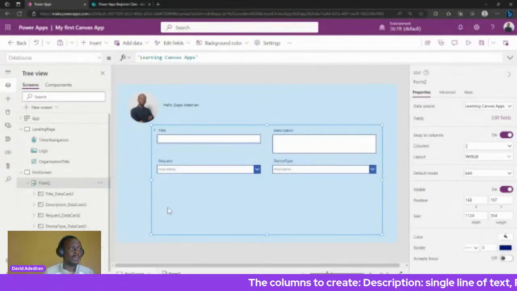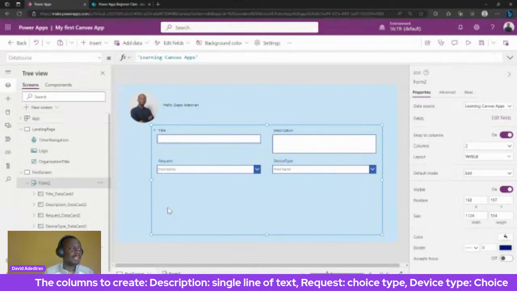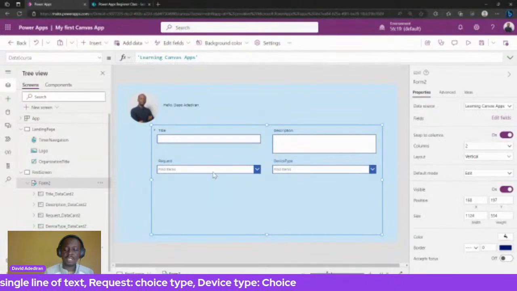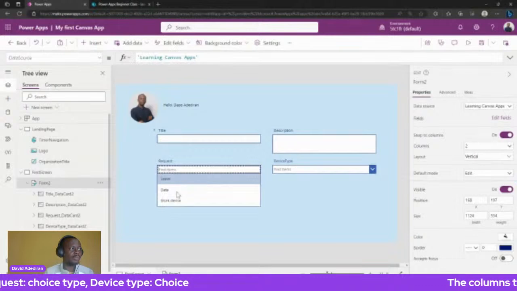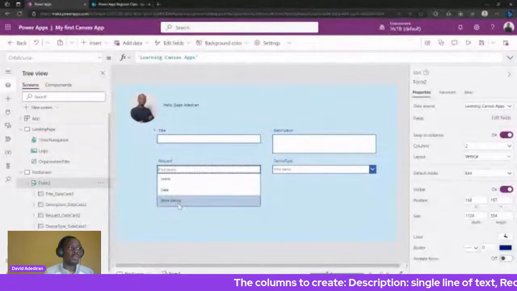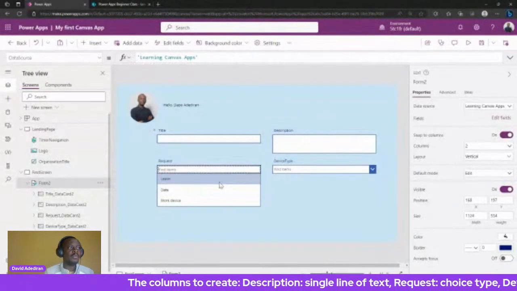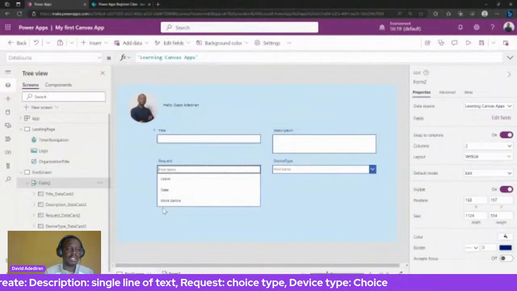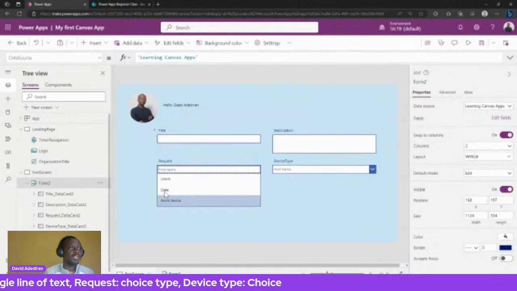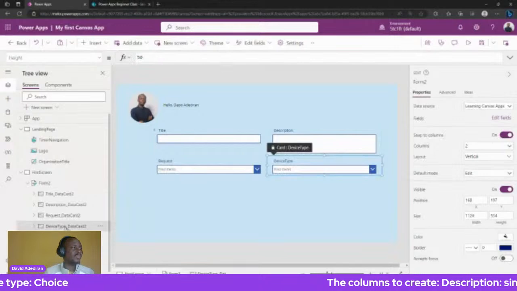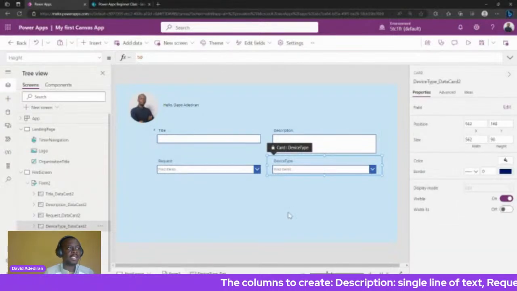Okay, so we're left with this form now. What I want to do is a couple of things. For the request, we have three options: leave, data, and work device. I want us to be able to fill the device type, but only when we've chosen the work device. So if we choose anything else, it will be hidden, right? Now let's look at the device type control. Right, so this is the device type control. So what do we want? We want it to be hidden.